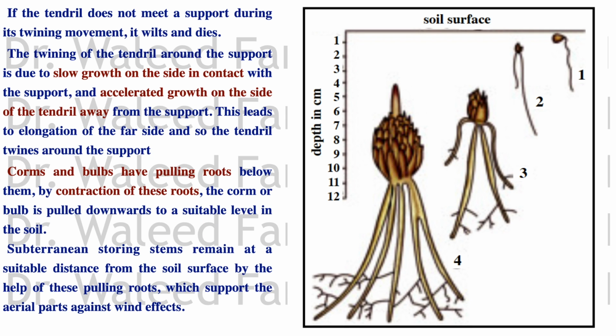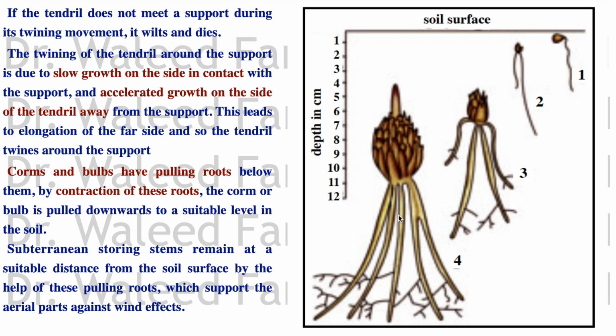Another type of movement is in the roots of plants. In the roots of plants, we have pulling roots that grow and pull the plant downwards to a certain level in the soil that's optimal for its nutrition.